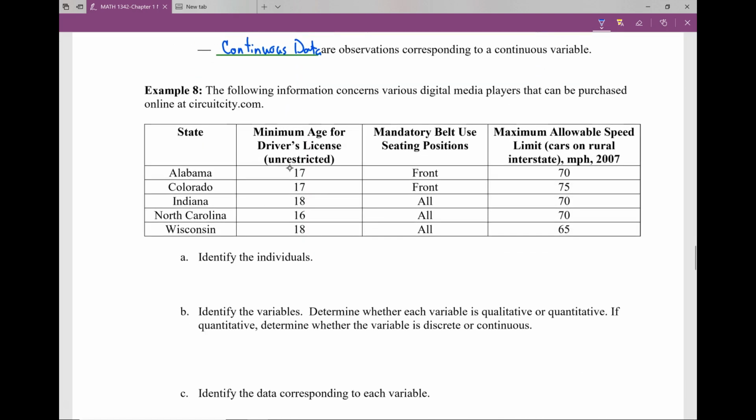Okay, I want to look at this example because it talks about, it doesn't talk about media players. We changed that, I apologize. It actually talks about the states and their minimum age for driver's license and some other restrictions. So if we look at this, the individuals are the different states. So these are the individuals that we have asked the question of. Okay, let me make that a little bit cleaner. Where I'm writing, I apologize. So let's see here. These are the individuals.